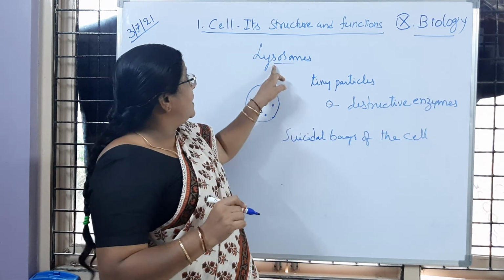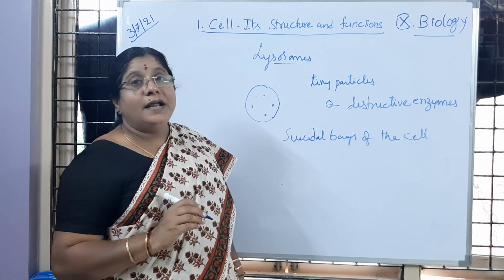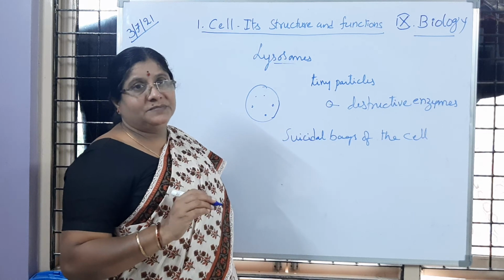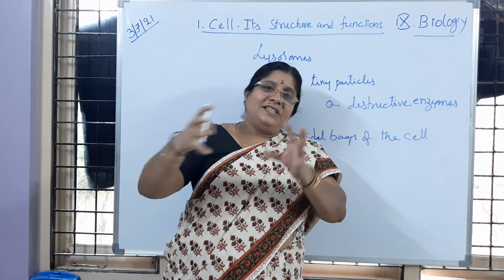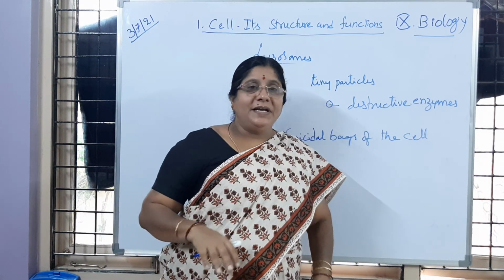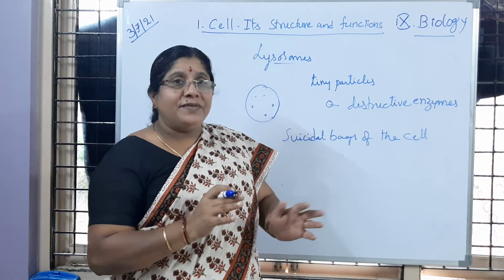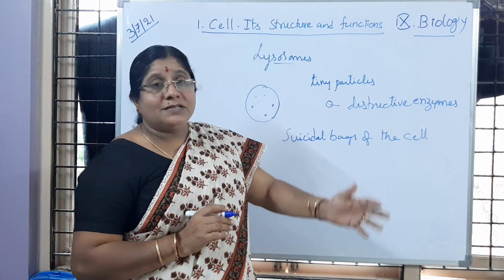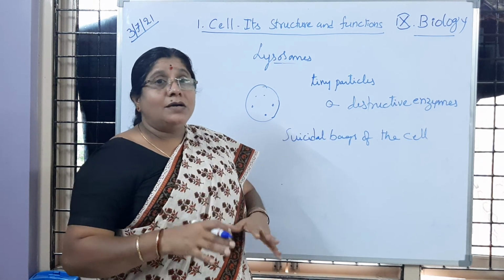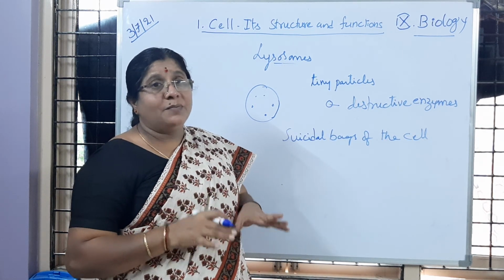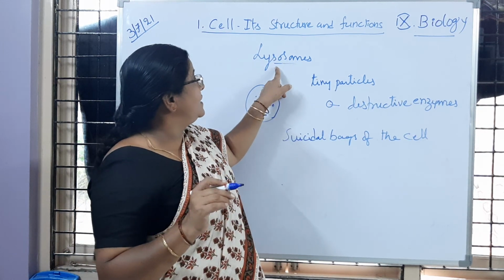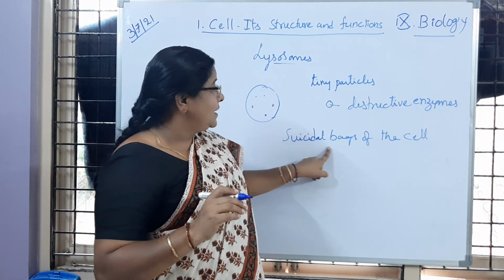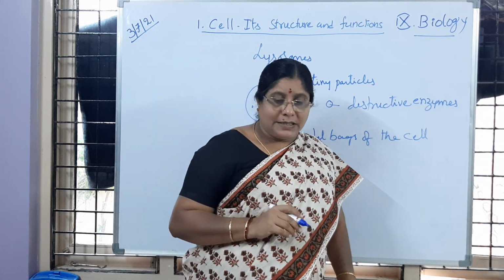Especially these lysosomes are the graveyard for RBC. Graveyard, we know what it means, is it not, children? All the dead RBC will reach there, and they are going to be damaged. So the bad effect caused by the dead cells is not showing any effect in our body. That is because of lysosomes. That is the reason lysosomes are called the suicidal bags of the cell.